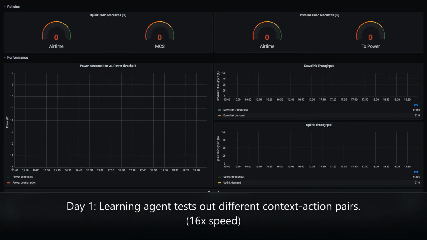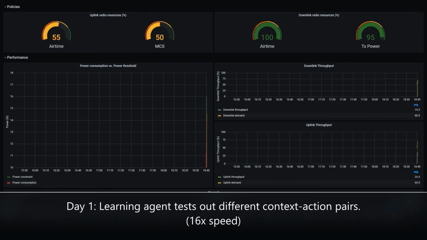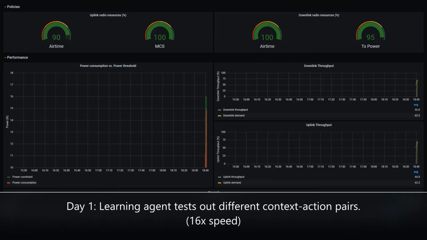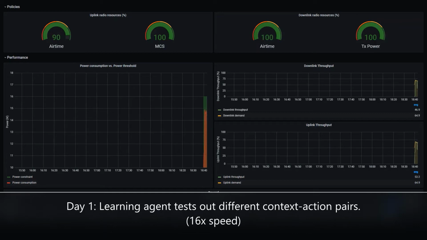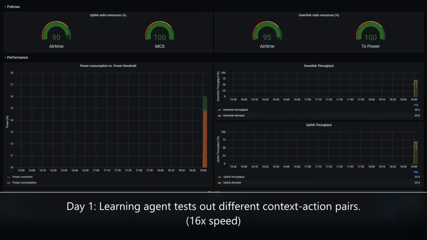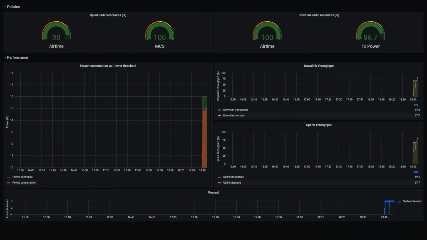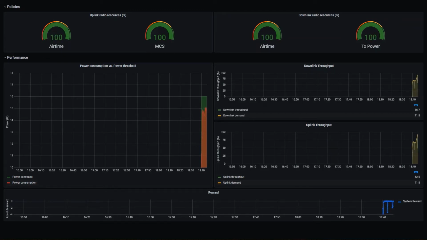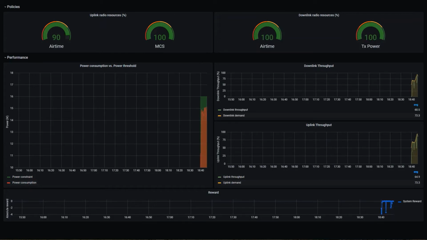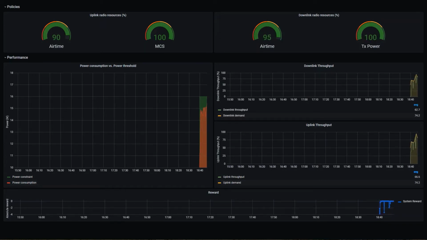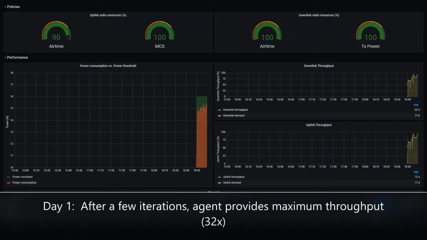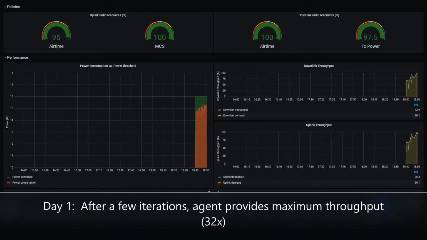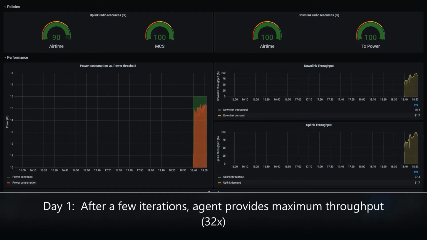Let's get started with the actual demonstration. At the beginning of day 1, we set our power budget to a high value so the algorithm can learn a wide set of context-action pairs. At this moment, our learning agent has no knowledge whatsoever about the system. As you can see, the algorithm takes some random actions, which render bad performance at the very early intervals of the day. However, after just a few iterations, the algorithm begins making high-performing actions, maximizing uplink and downlink throughput.